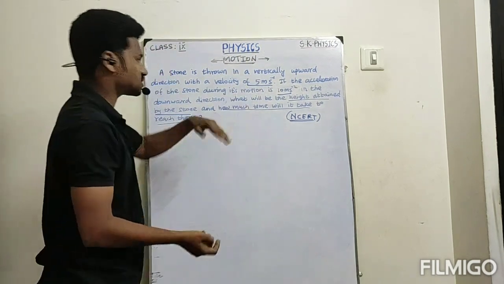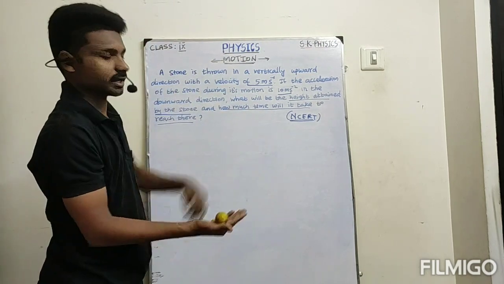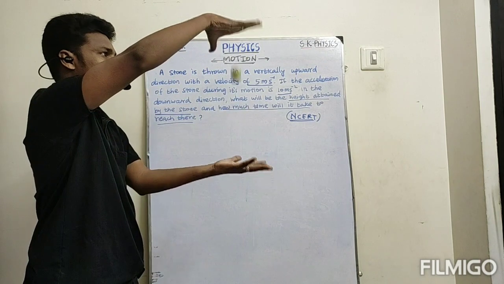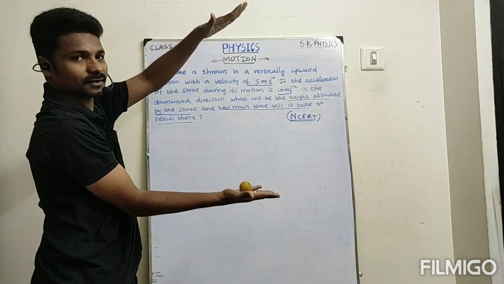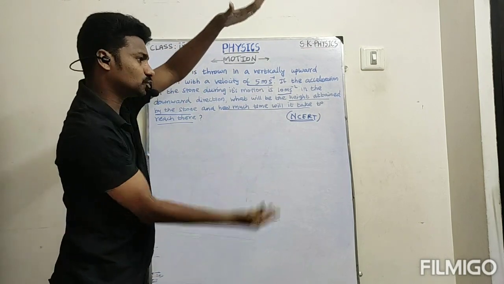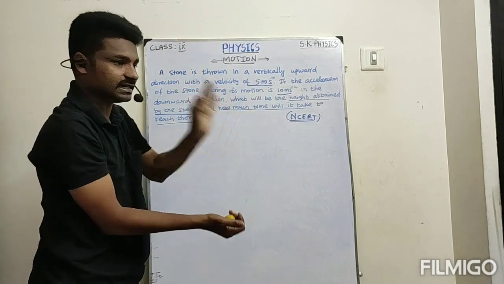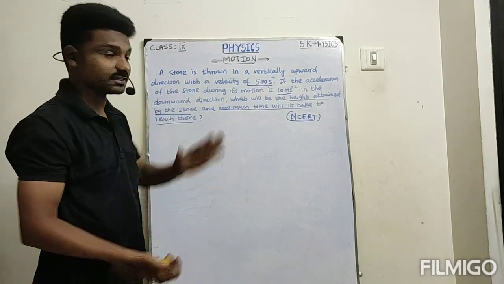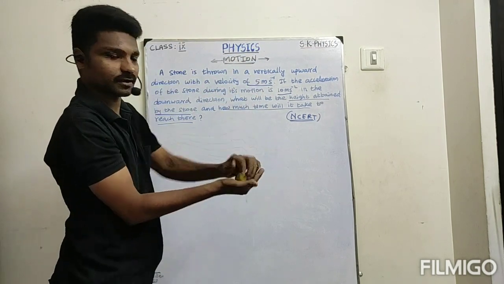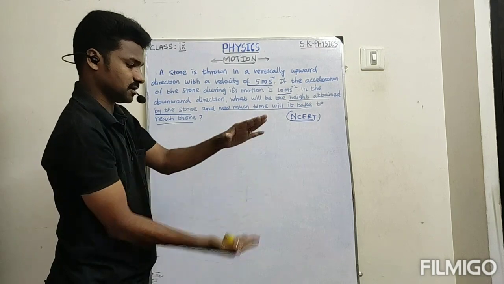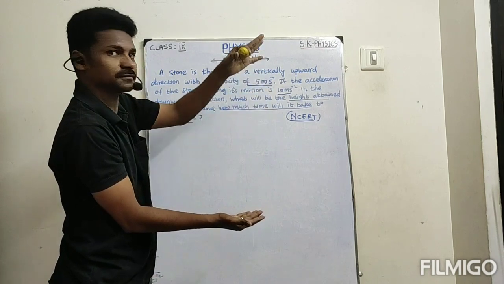But here the question is we throw from down, from the bottom. If it is at the top position, I just leave it. But in the bottom, if I leave it, it stays there only. So what to do? We have to throw. We have to give an initial velocity. Then only the object will move from the bottom to the top position. Now I apply the force, I give the initial velocity, then only it will move in the upward direction.